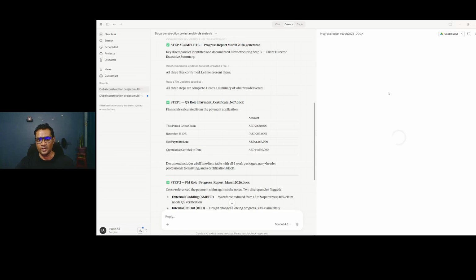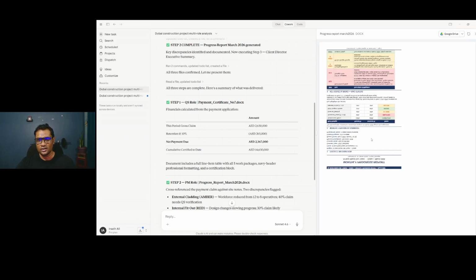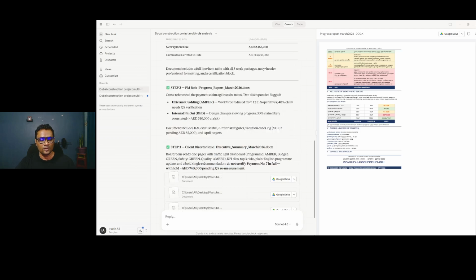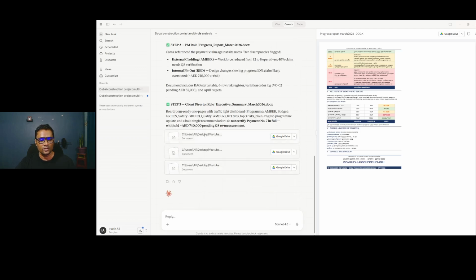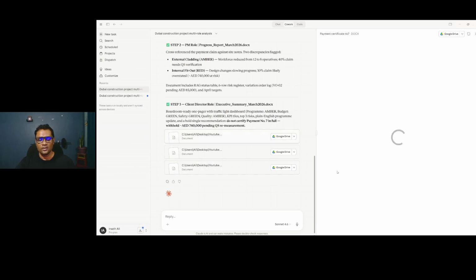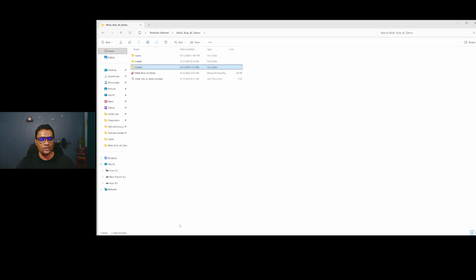Now it's going to open as a preview here. You can save it to Google Drive, or save it to local. But now all these outputs will be in our folder. Let me open it from here. Payment certificate number 1. Let me go there also. Let's say our output directory was empty before.